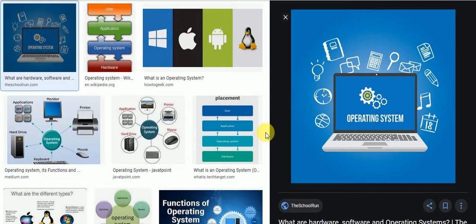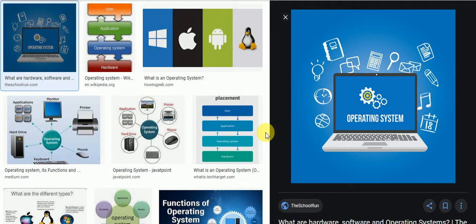Okay, next, program execution. The operating system takes charge of executing various programs, whether generated by the user or the system. Program execution means your application: when any computer application runs in your computer, then the first time you install this application in an operating system or computer system, it's called program execution.